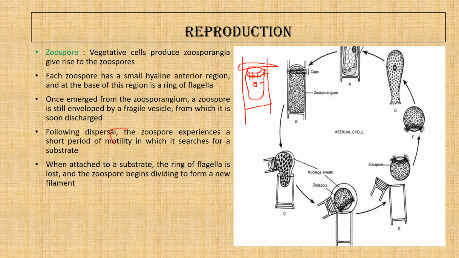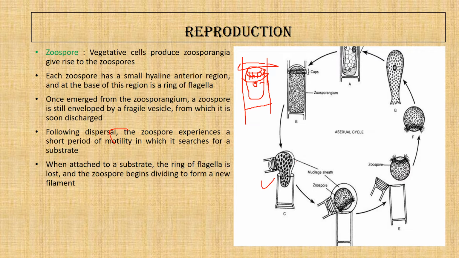This is the flagella developing, and once the flagella are developed, the outer lateral wall undergoes a transverse split, and after it splits, it gapes apart. Here it is shown that it gapes apart, the filament and the inner wall, which is in the form of a vesicle, accompanies the zoospore.